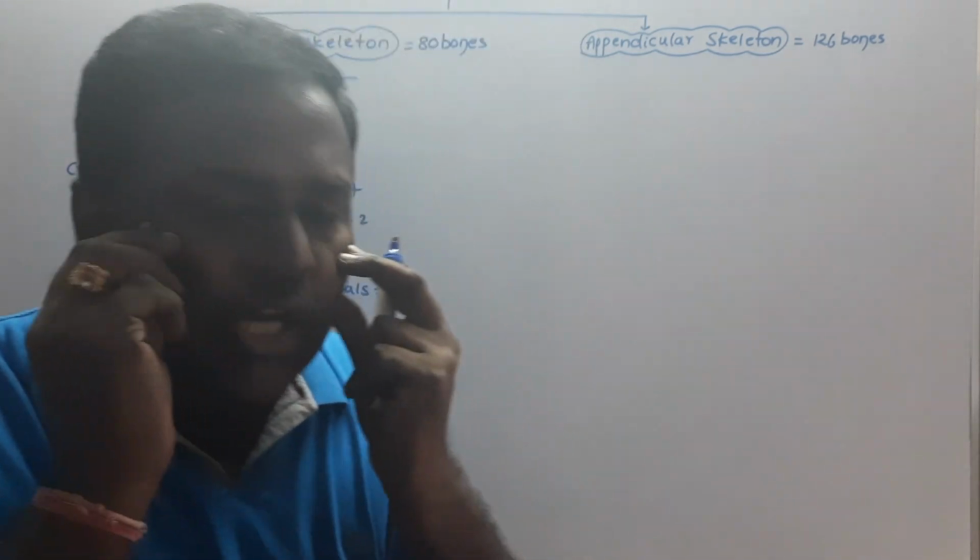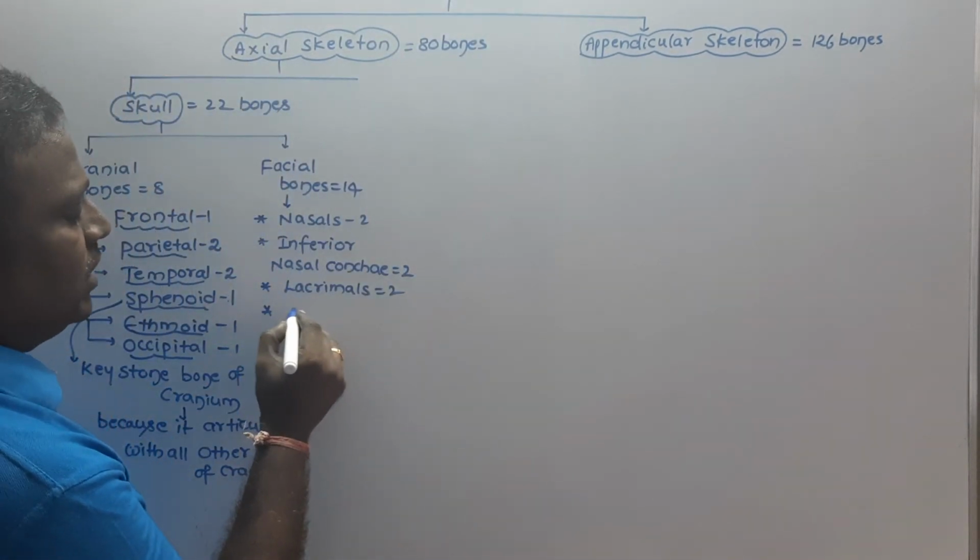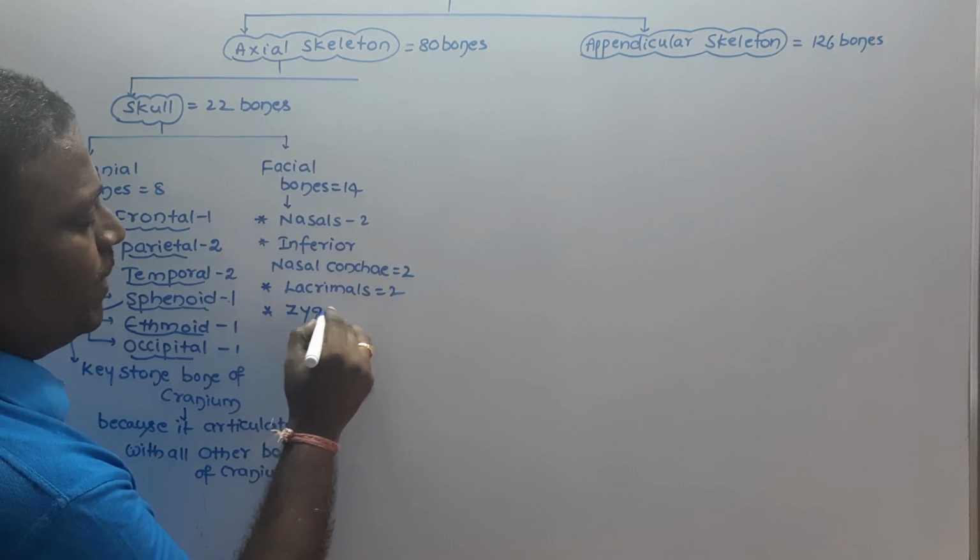These bones, which we call cheek bones, are also called zygomatic bones.